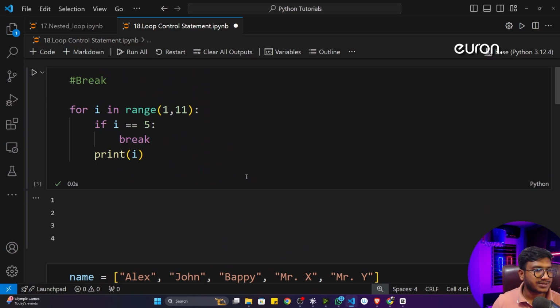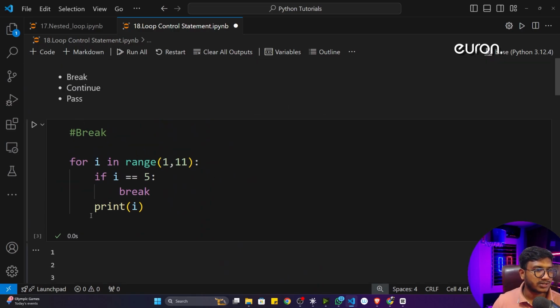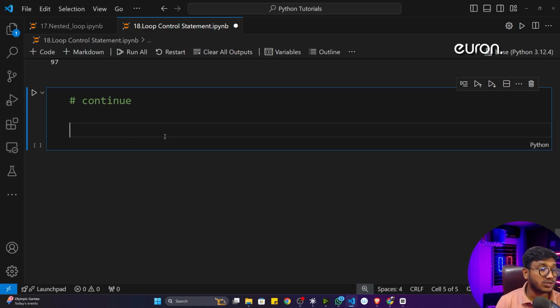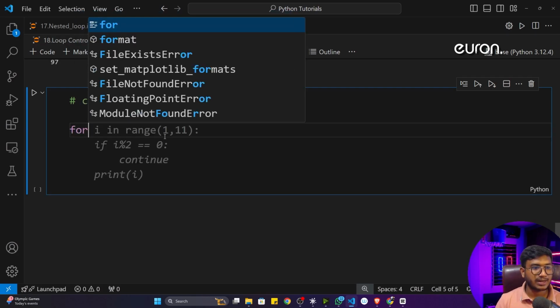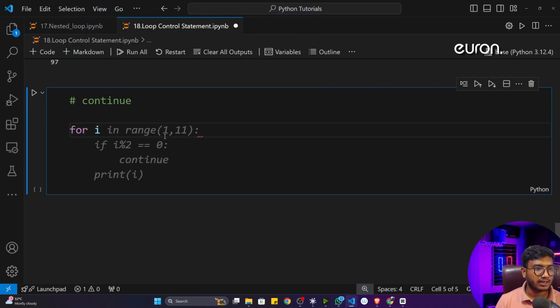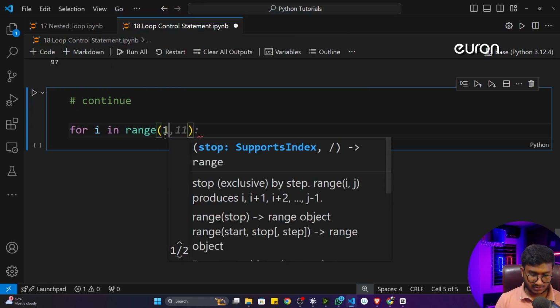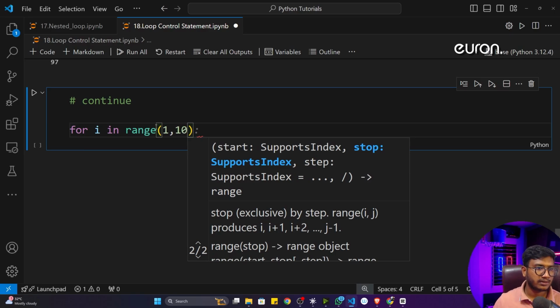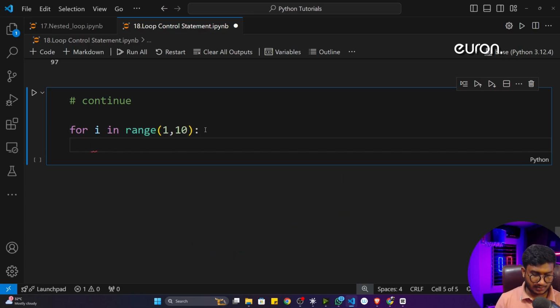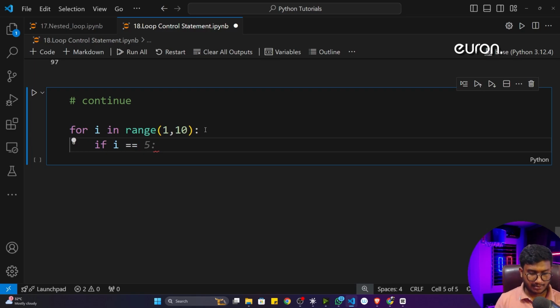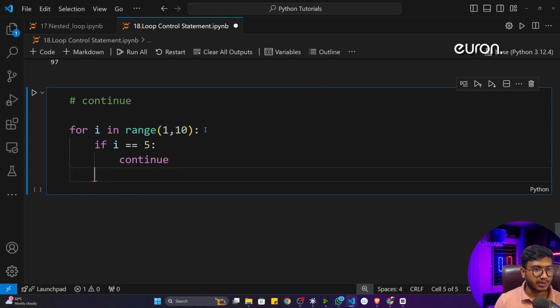Now after that, let's discuss the continue statement. Let me comment this out. To give you this continue example, first of all, I'll write a program. I'll write for i in range, inside that I'll mention a range, let's say 1 to 10, and inside that I'll write if i is equal to 5. The same program we have written previously. I'll do the continue operation, then I'll print this number.